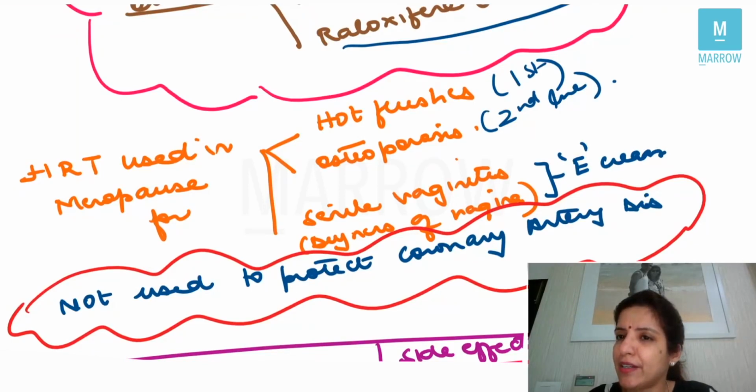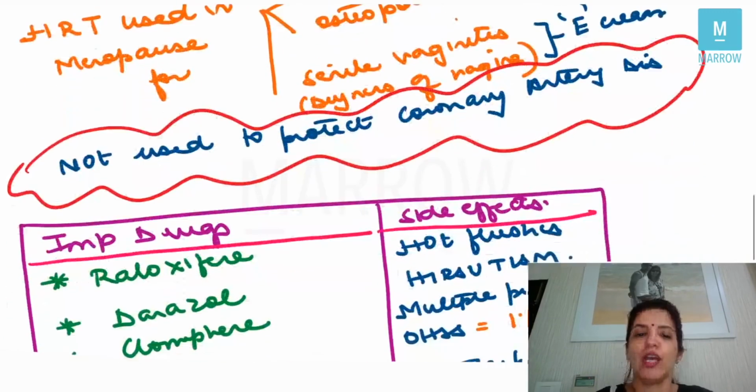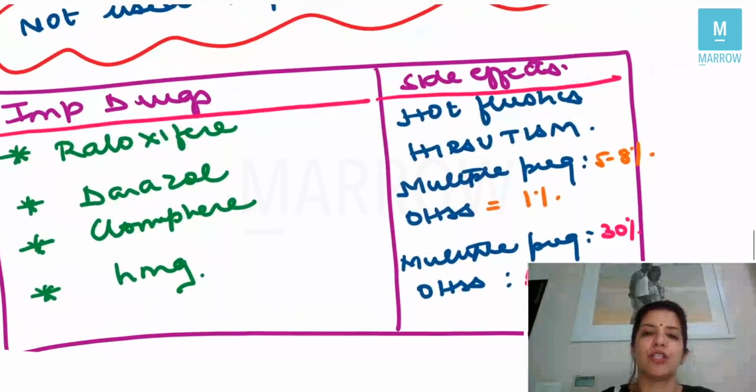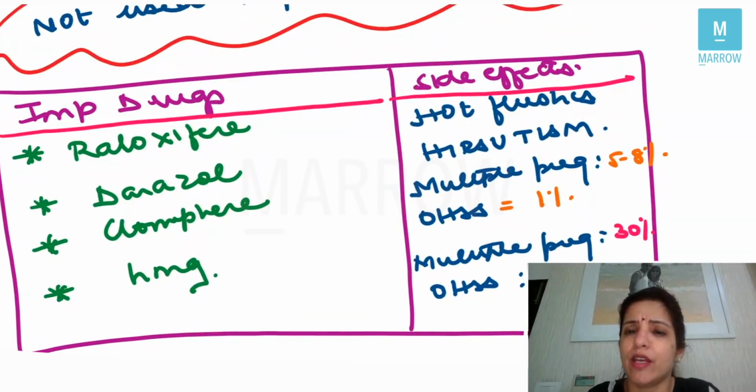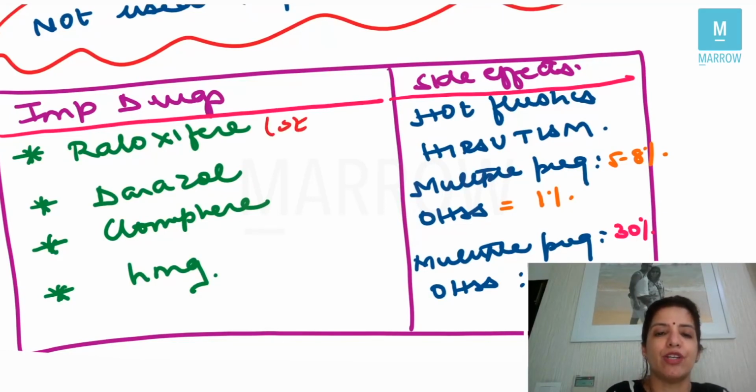Now, in the entire gynae, there are certain drugs whose side effects are very, very important. And those drugs I have written here. So this is a very important table which you have to remember. So, important drugs and their side effects. Number one drug is raloxifene, which is a selective estrogen receptor modulator drug.